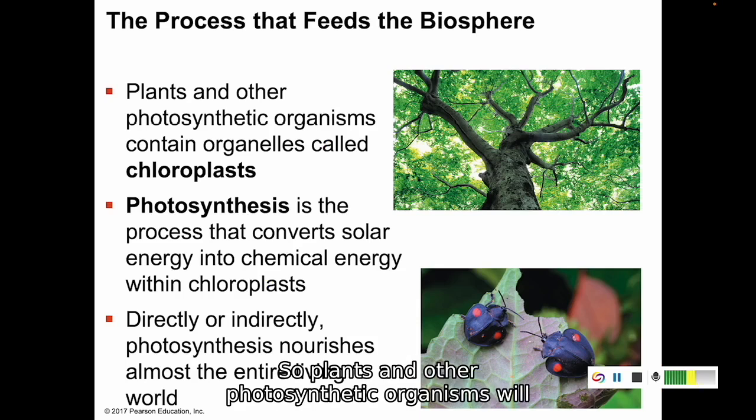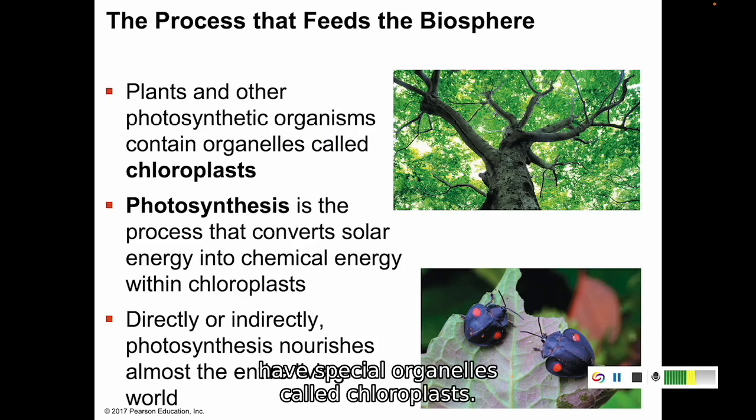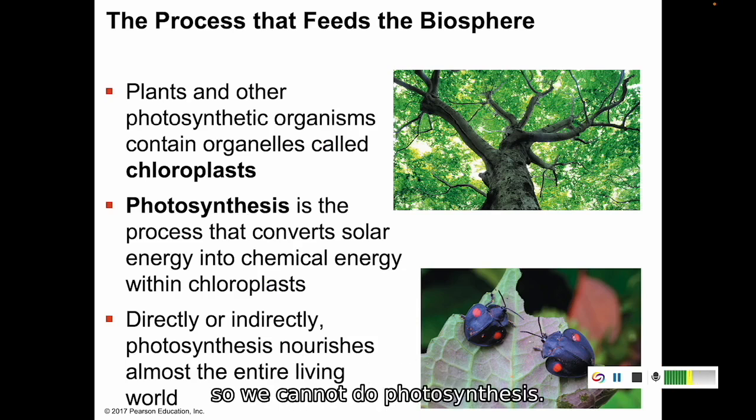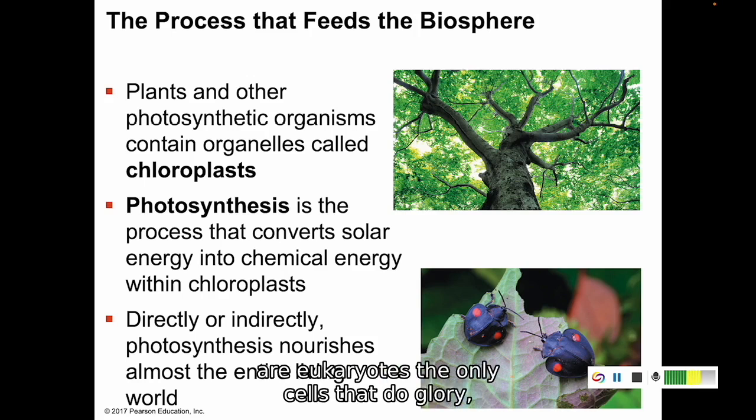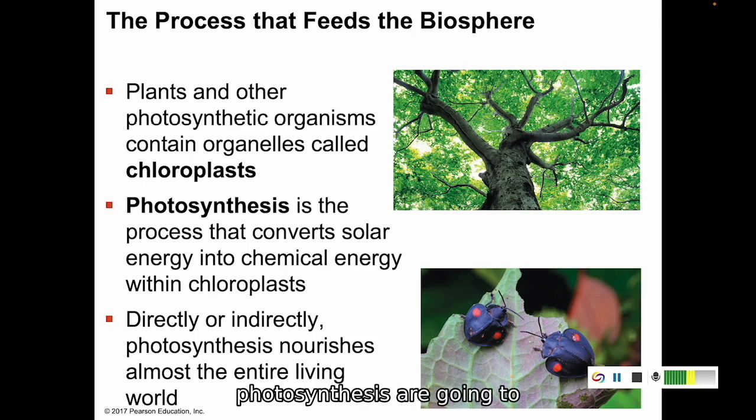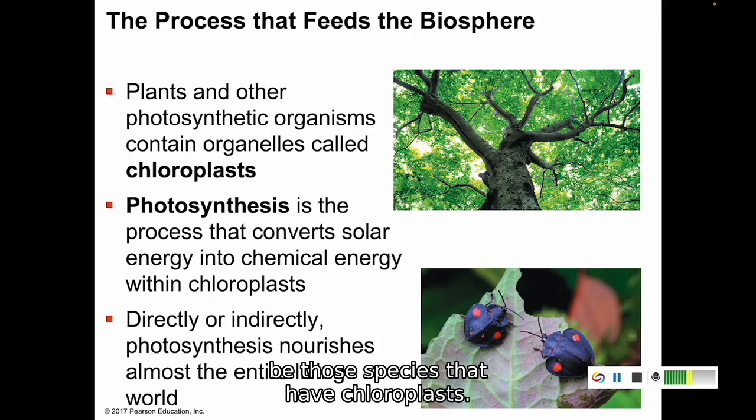So, plants and other photosynthetic organisms will have special organelles called chloroplasts. Animals do not have chloroplasts. Fungal cells do not have chloroplasts. So we cannot do photosynthesis. So of our eukaryotes, the only cells that do photosynthesis are going to be those species that have chloroplasts.